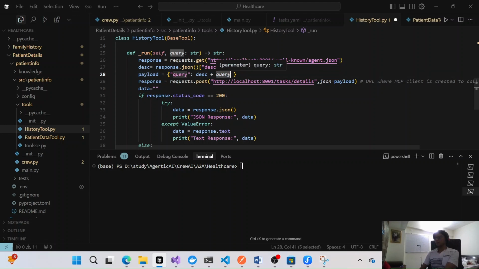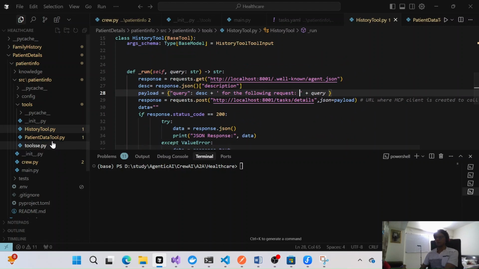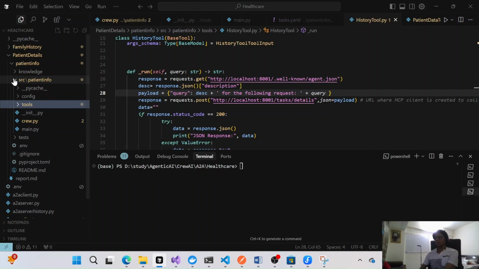Let me add something like this. We can use a, because continuously I'm using C# and Python, so I'm more familiar with C#. So here we can use this. Okay, so we'll get this response, and then once we have all these details, CrewAI sends this response on.